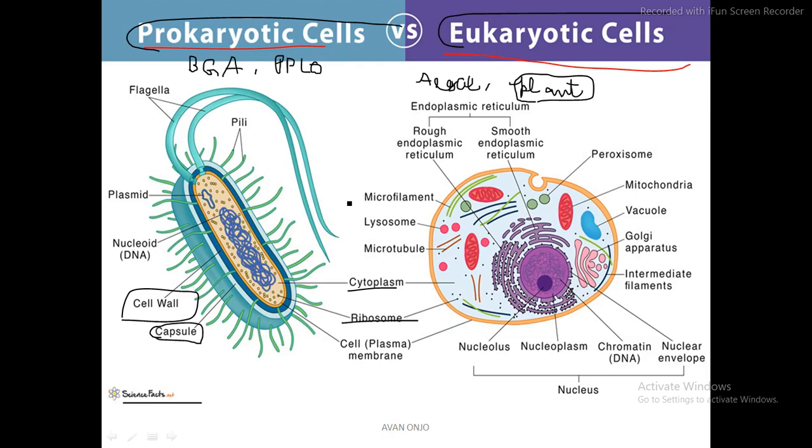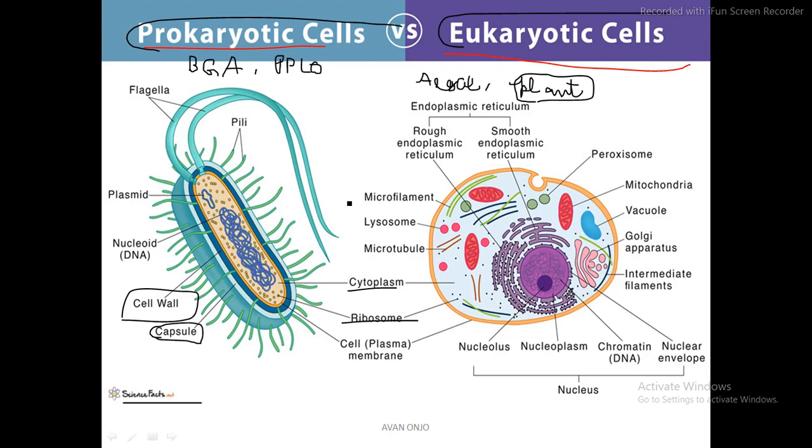So the difference lies in the composition, as I already told you. The cell wall of the prokaryotic cell is going to be non-cellulosic in nature. It is not going to be made up of a cellulosic material. Rather, it is going to be made up of a material that is known as muramic acid. Muramic acid is an amino acid derivative. Okay, and to be more specific, it is made up of peptidoglycan. So if anybody is asking you what it is made up of, you can also mention peptidoglycan. That is also going to be a correct answer.